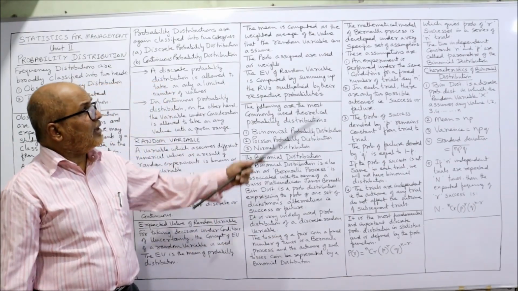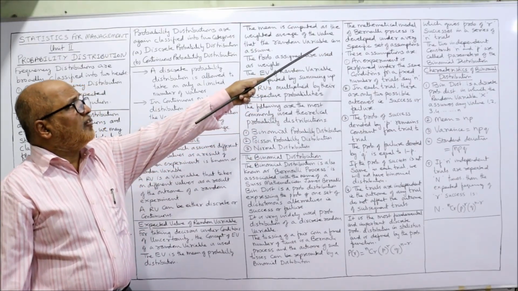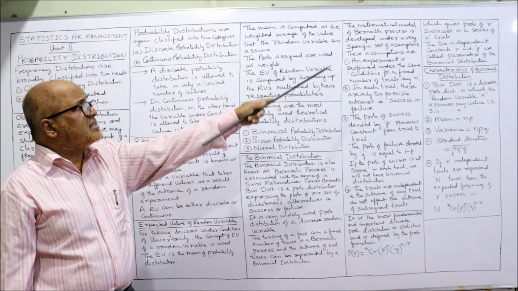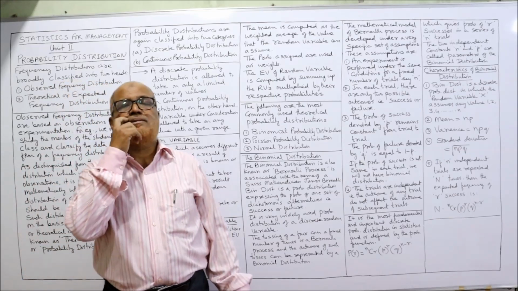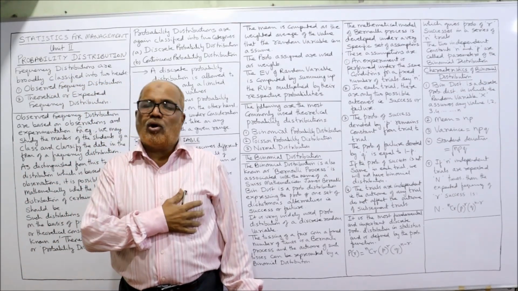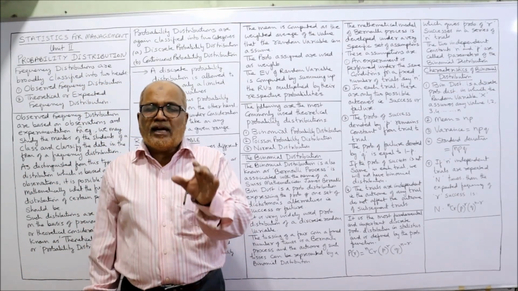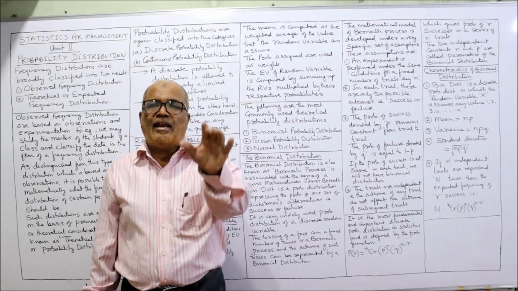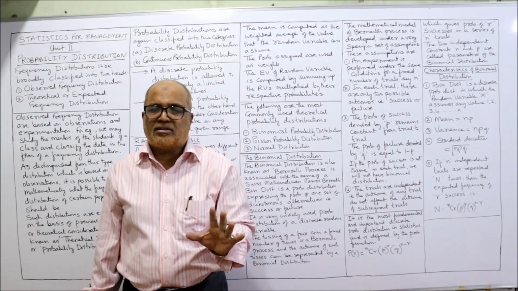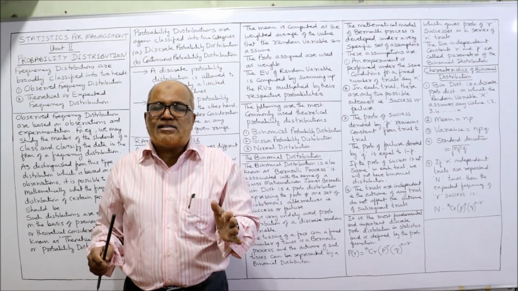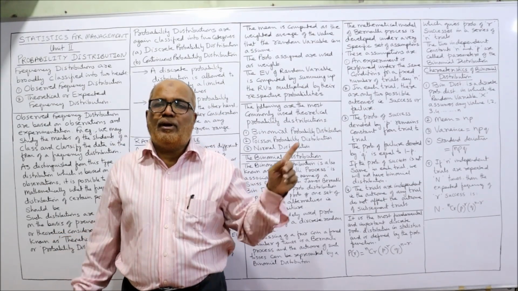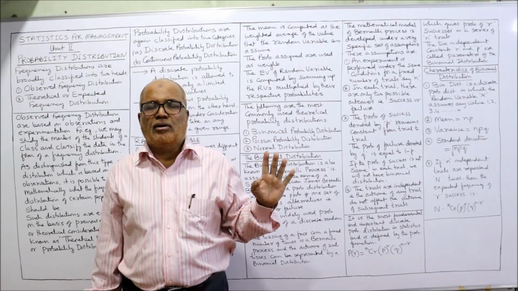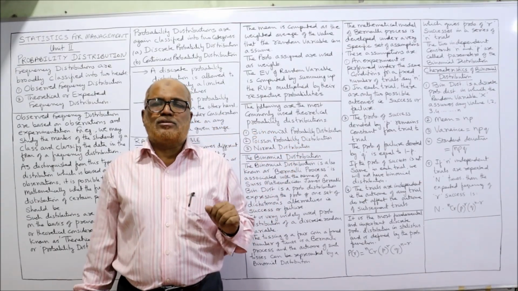Now, the mathematical model of Bernoulli process is developed under a very specific set of assumptions. Actually, James Bernoulli has given that this binomial distribution can be applied only when a set of assumptions are satisfied. If the assumptions are not satisfied, we cannot apply binomial distribution. So what are the set of assumptions?